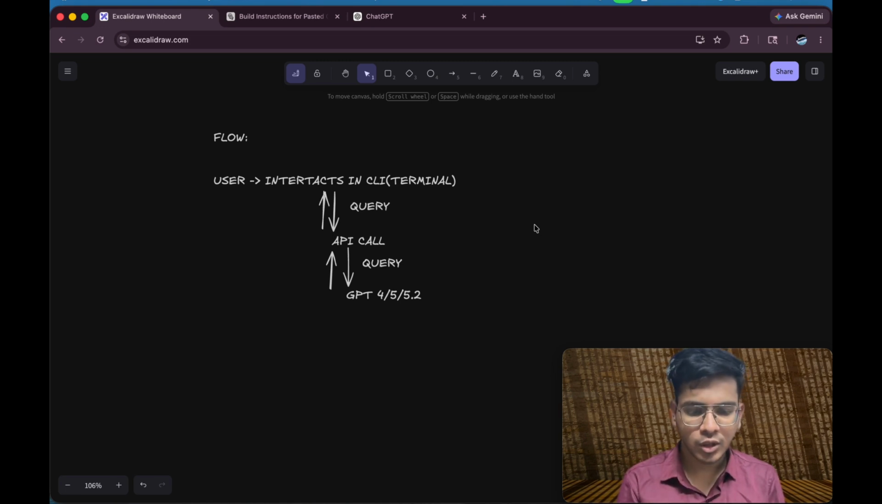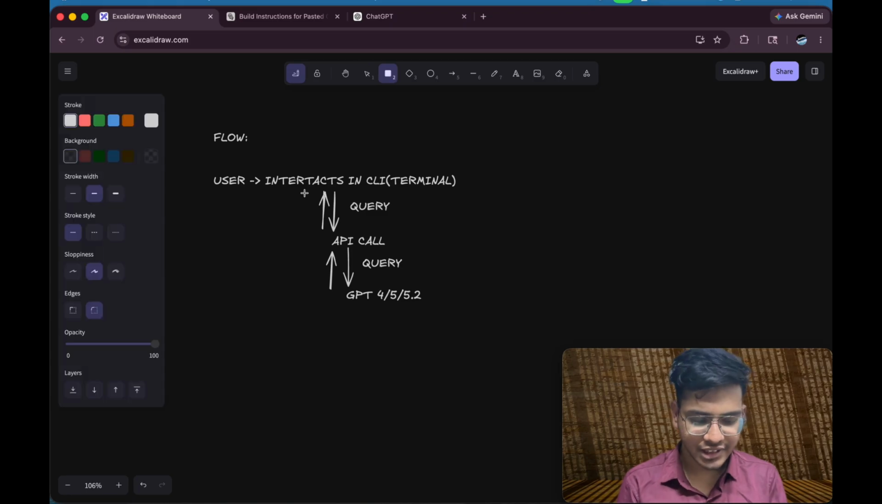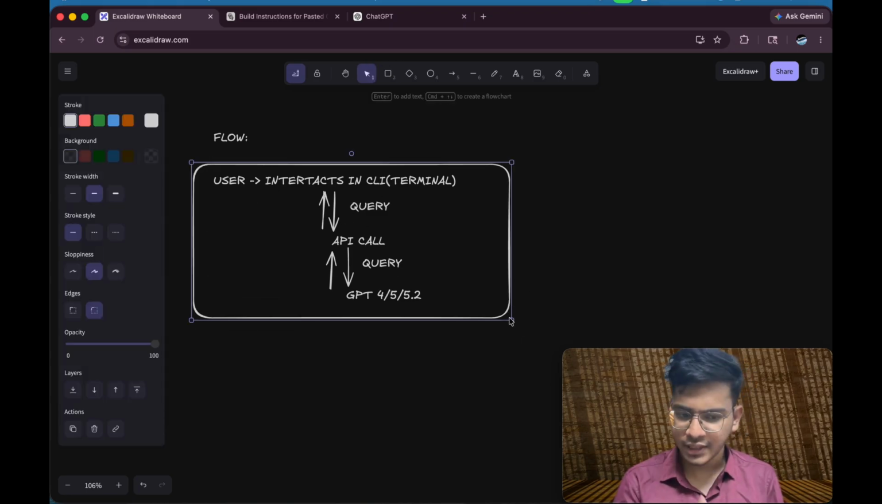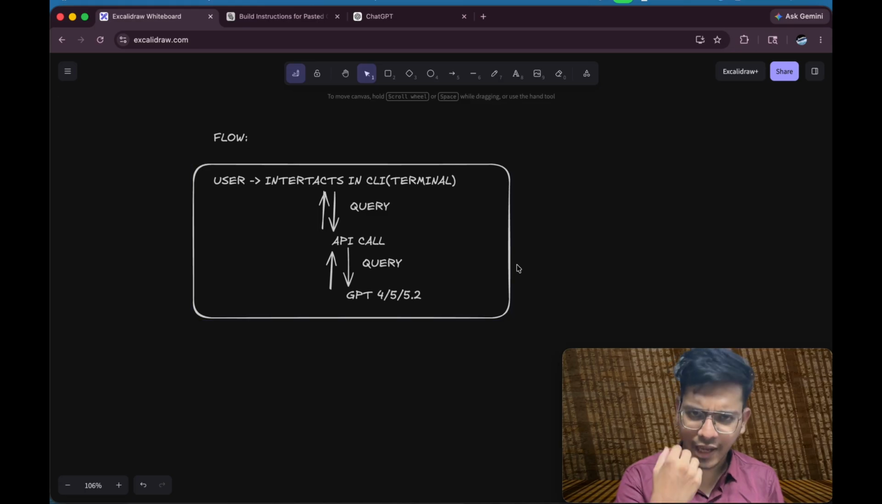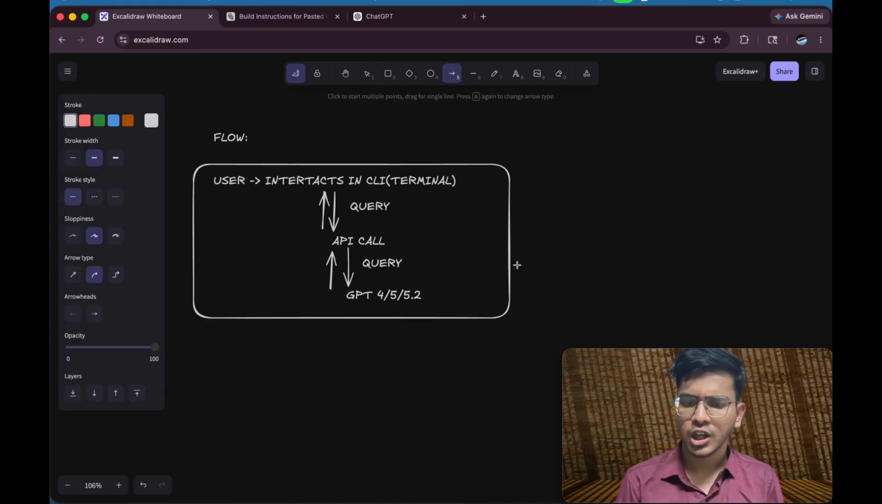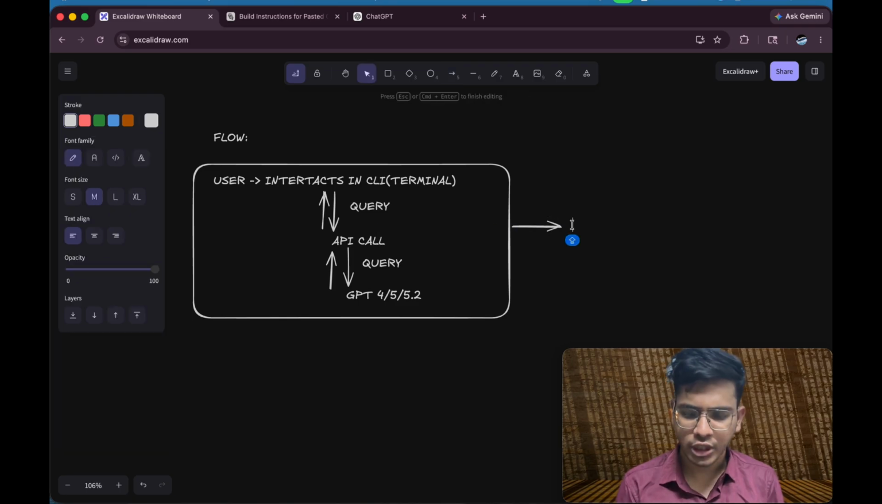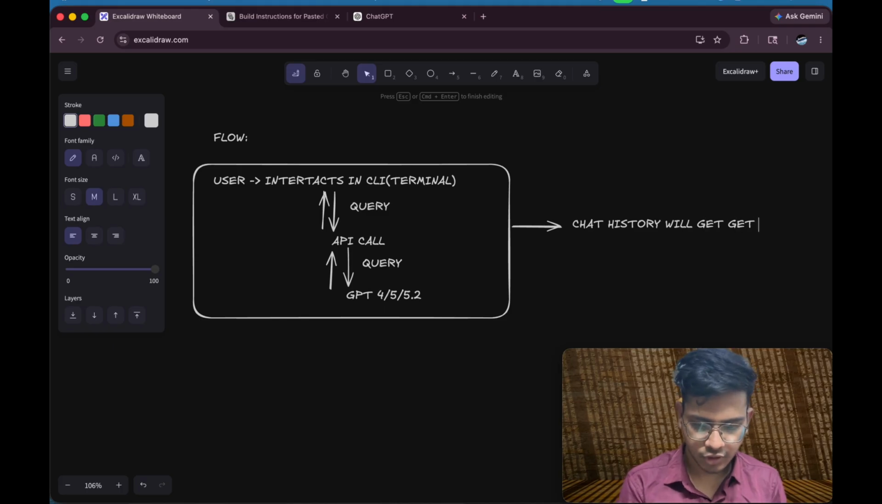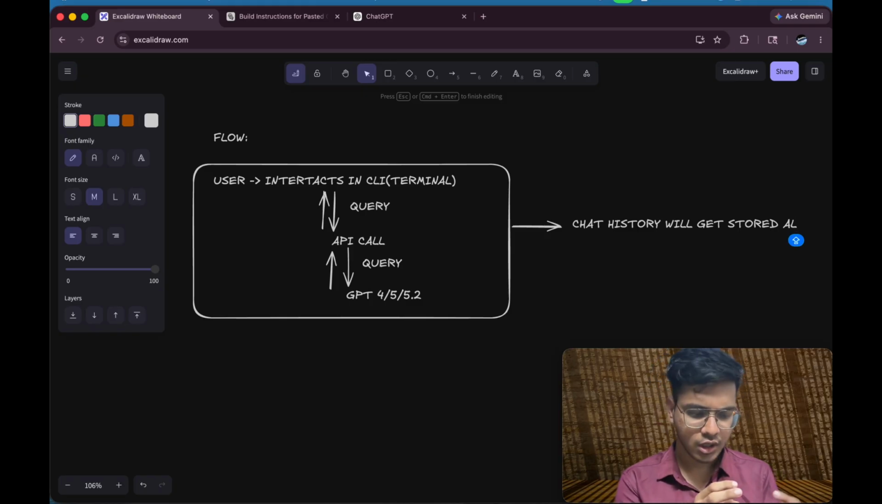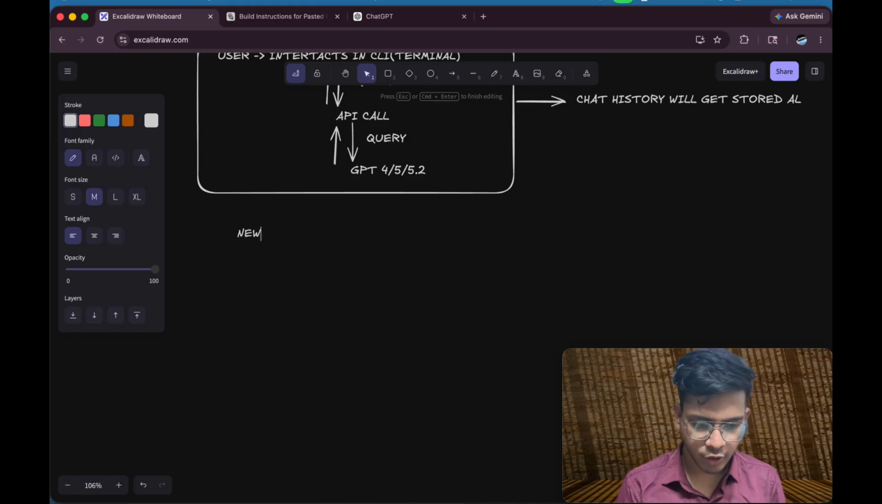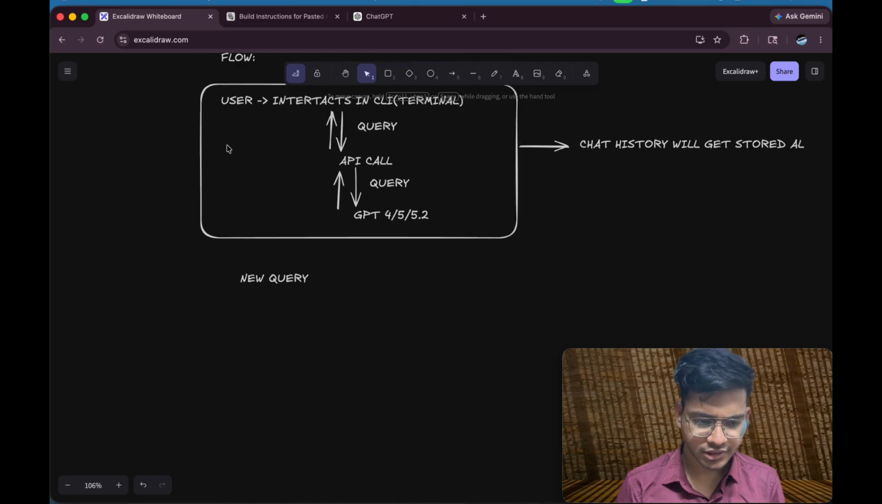And what we are doing additionally here is that in this entire conversation, whatever the conversation which is happening, let's say I have said to my model, hello, my name is Jabir Hussain. So what will happen is that chat history will get stored in the form of an array list or whatever it is. Whatever we are building the application in, however we want to store it, we can store it. And whenever a new query comes in, again the same thing will happen.